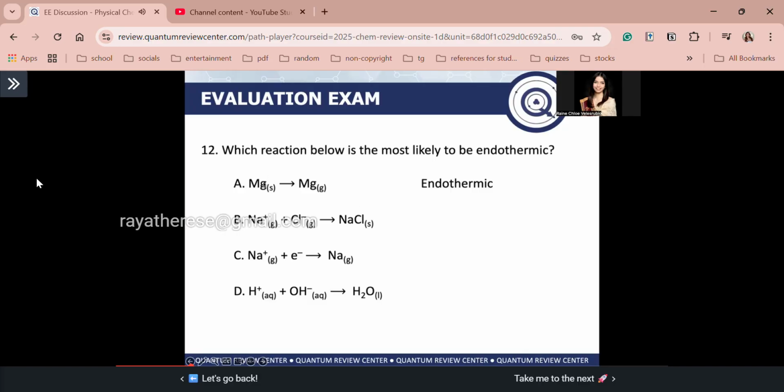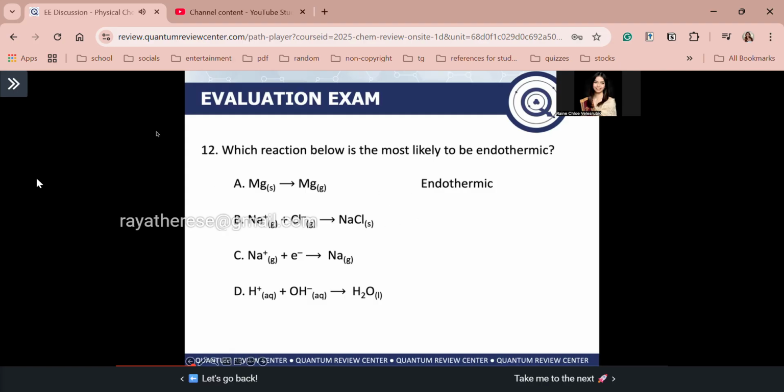Why is that endothermic? What happened to magnesium? It sublimed. Solid magnesium turned into vapor. Recall, guys, in order for sublimation to occur, you have to absorb heat. So your magnesium here has to absorb heat in order to have a more disordered state, which is a gas state. Why does it need to be endothermic? It needs to absorb heat to break the intermolecular forces between the solid magnesium molecules. Therefore, letter A is endothermic.